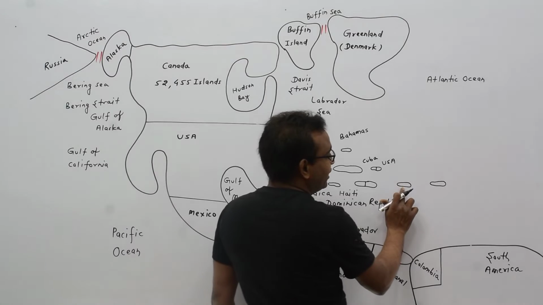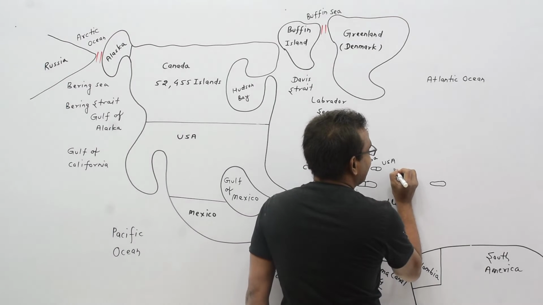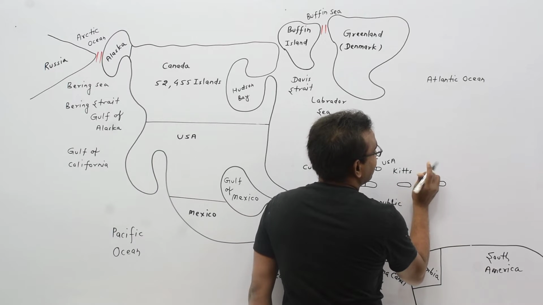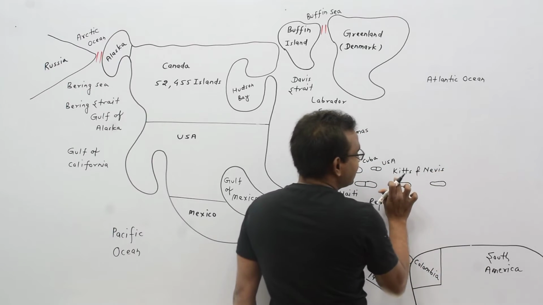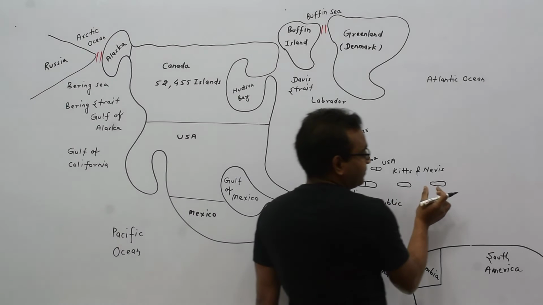This island country is known as Kitts and Nevis.